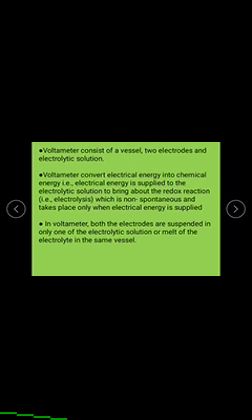One acts as anode, one acts as cathode. When electricity is passed through the electrolytic solution, redox reactions take place. It is a non-spontaneous process because it can happen only when electricity is supplied.